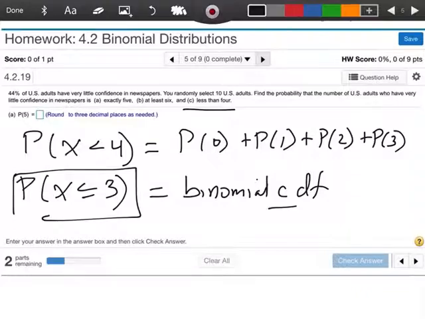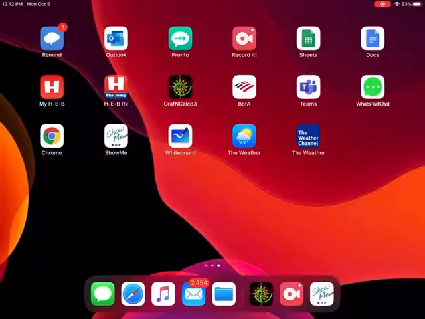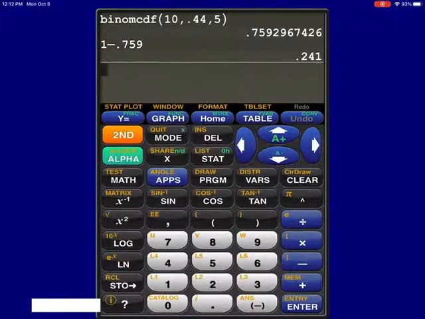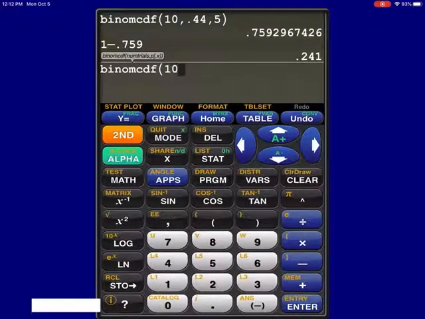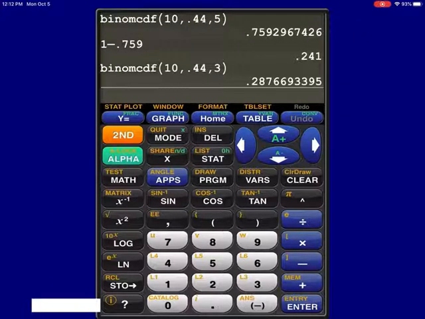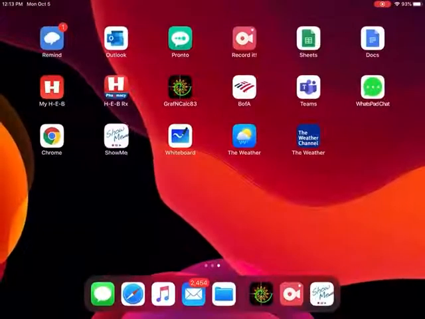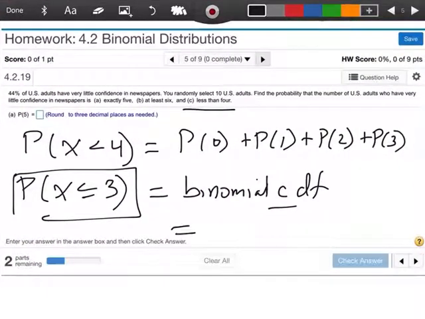Let me try that one more time. Let me get my calculator app right here. Okay, so I'm going to go second VARS. I'm going to go to binomial CDF, still with 10, comma 0.44, comma, and we wanted 3. And I'm coming up with 0.288. And so my answer here is 0.288.